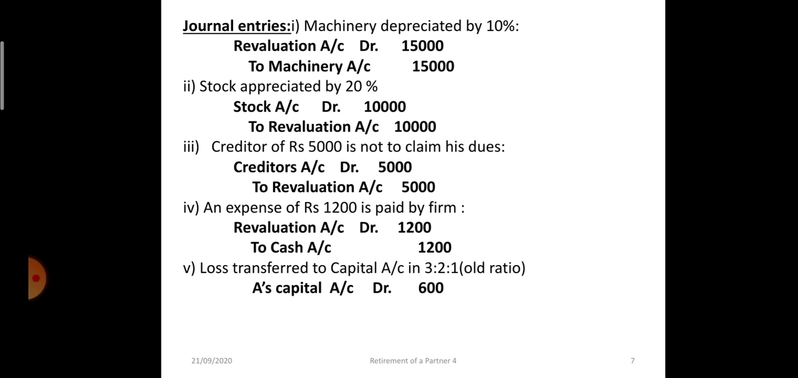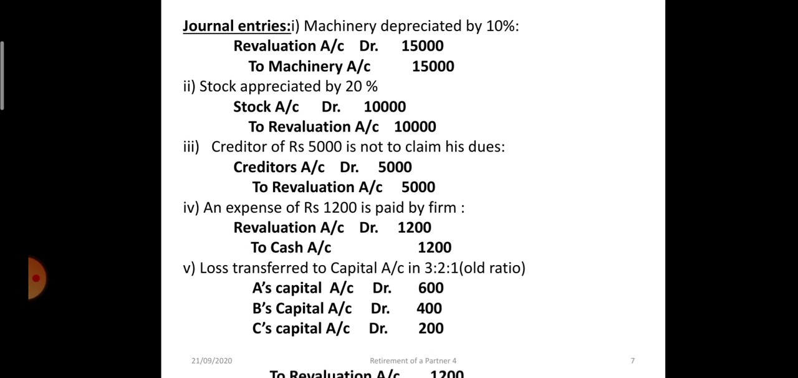So A's capital account debit, B's capital account debit, C's capital account debit to revaluation. The 1200 rupees loss is transferred to the old partners, all the partners including the retiring partner, in the old profit sharing ratio. Now check the revaluation account.